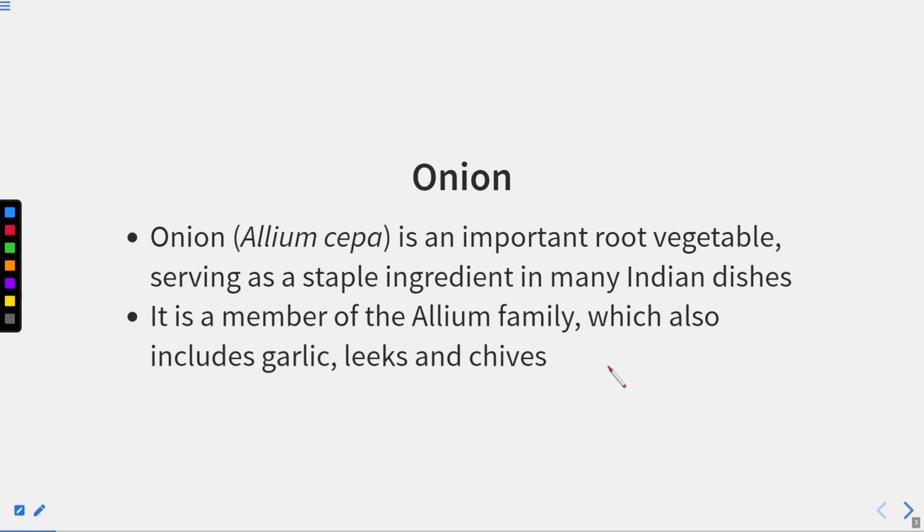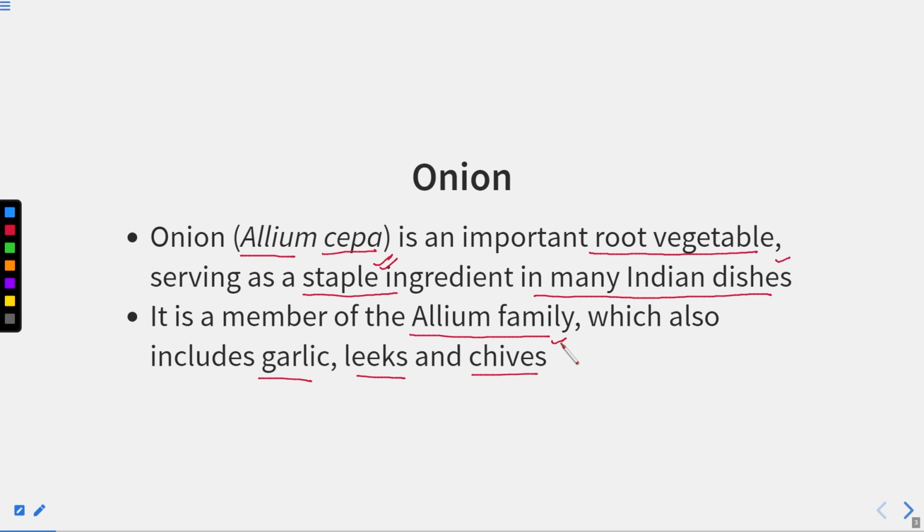So onion, that is Allium cepa. This is the scientific name of the onion, and it is an important root vegetable serving as a staple ingredient in many Indian dishes. It is a member of the Allium family, which also includes garlic, leeks and chives.